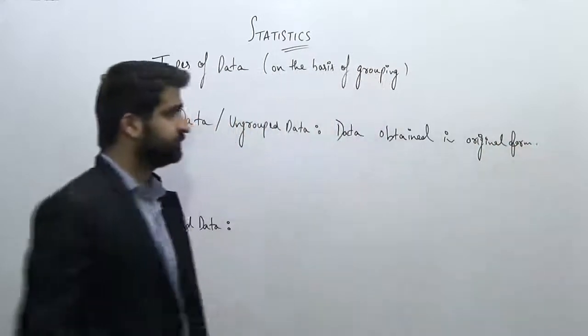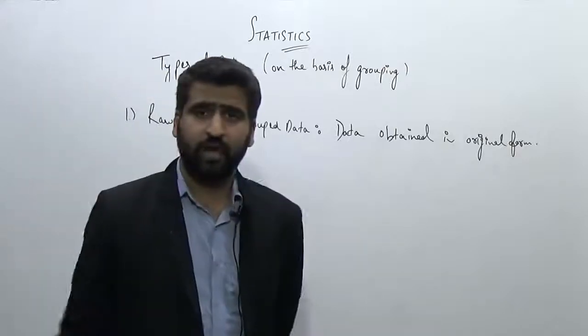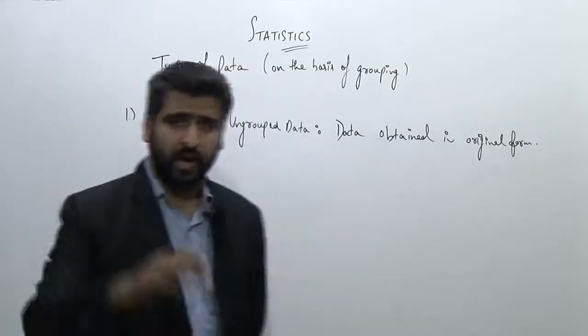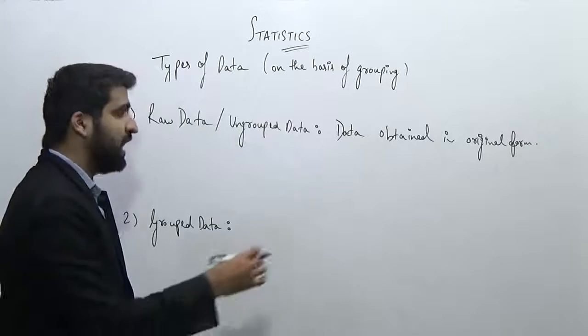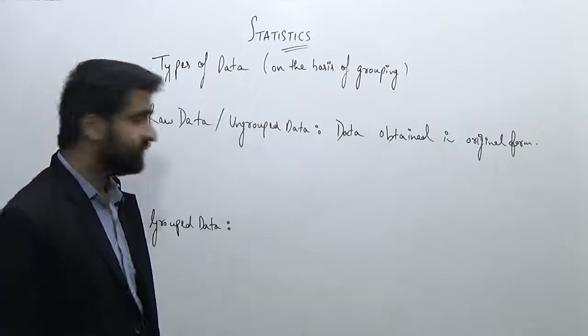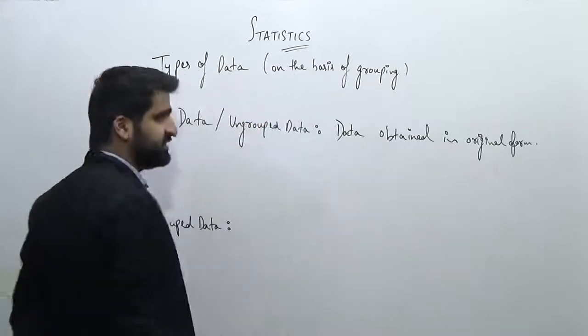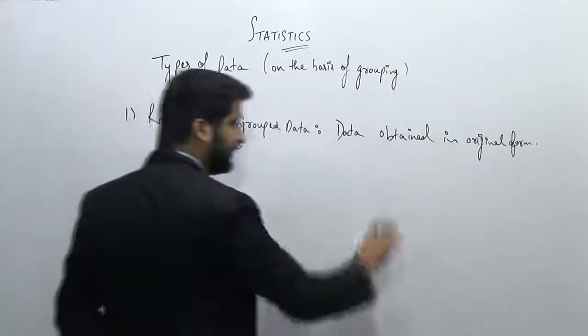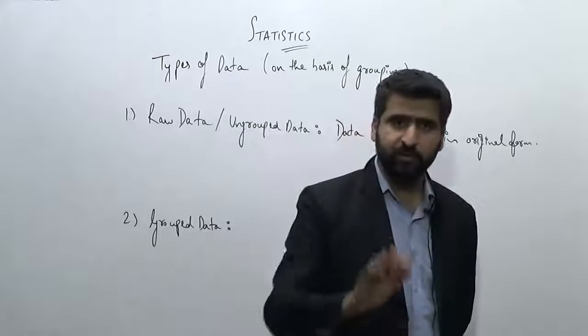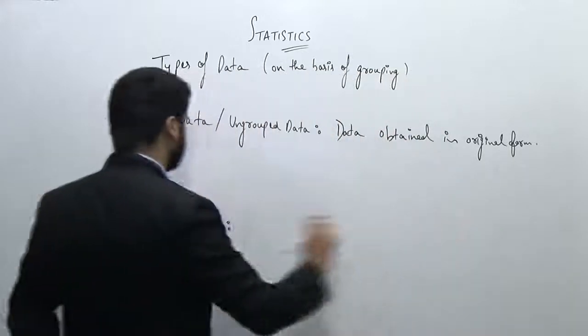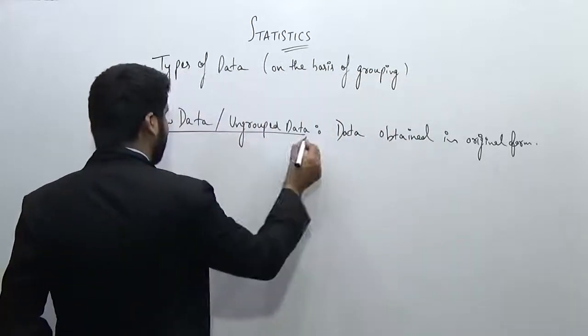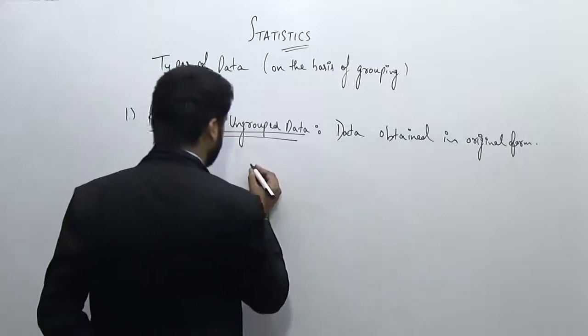Example, let's see. I have a class of 15 students. I want to record the marks obtained by each student in mathematics. So, first of all, I will just ask each and everyone, or I can obtain the data from a register. Okay, primary data or secondary data. I can do it any of the ways. And I can write this data. Let's suppose the marks are from 100,